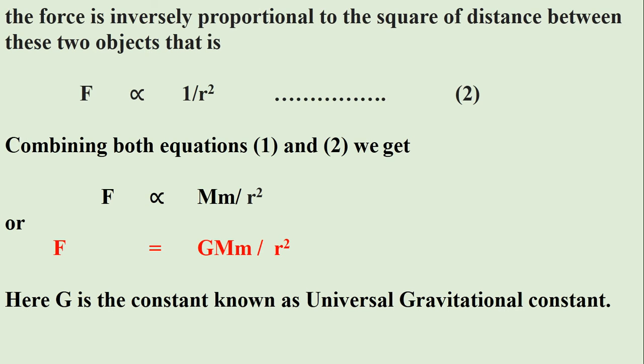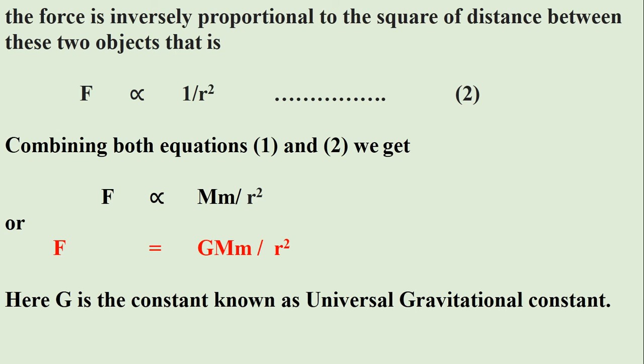So if we combine it, then we can write F directly proportional to M into m by R square. Now for removing the proportionality sign, we introduce a constant which is capital G here. So we can write F equals G into capital M into small m by R square.